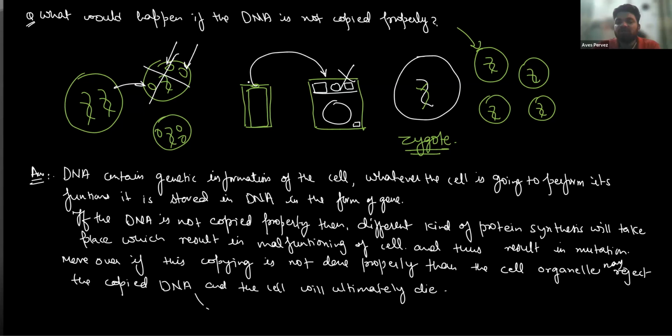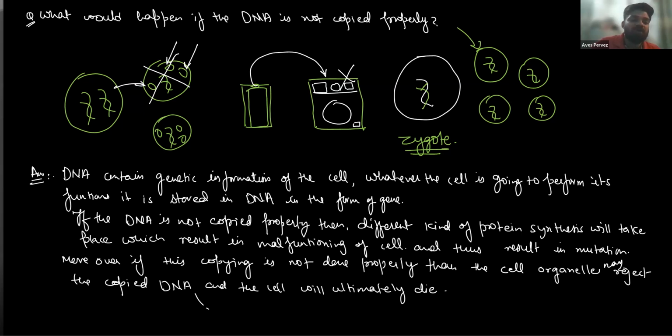No, because mobile software has the function of calling, which a washing machine does not do. It has to rinse, so the washing machine will not run. It will reject the software. Similarly, if the cell apparatus are designed to perform a special function and the DNA is commanding something different, then the mitochondria and ribosomes will reject the copied DNA and the cell will ultimately die.